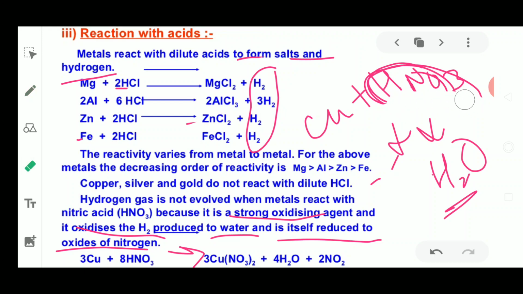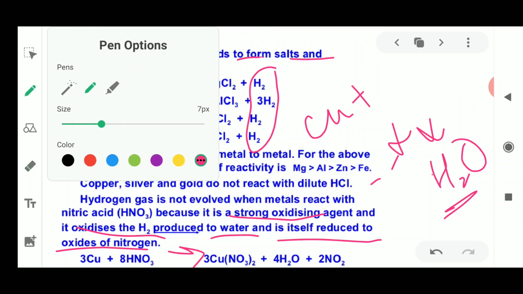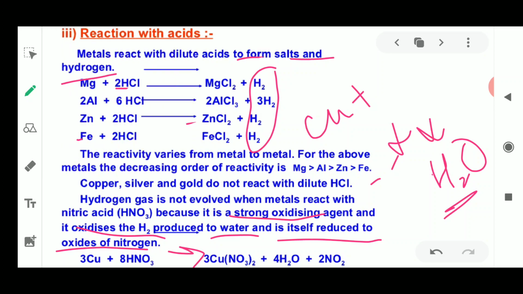Please remember this, that nitric acid is a very strong oxidizing agent. That is why we cannot see hydrogen gas.